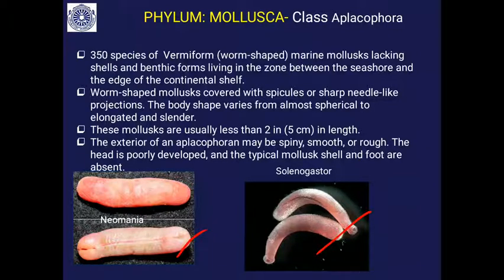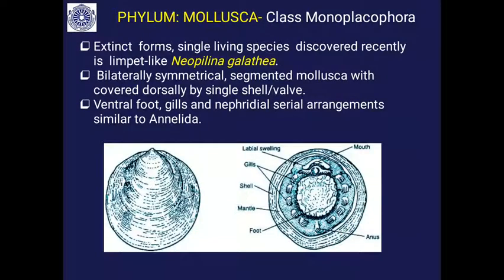They are about 2 to 5 centimeters or sometimes larger than this you will find. So the Aplacophora are spiny with spicules, smooth or rough in surface. The head is poorly developed here. These are Aplacophora. Then the last class Monoplacophora, you will find these are almost extinct.